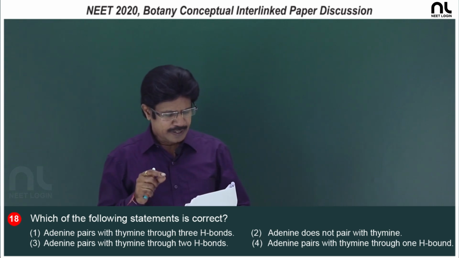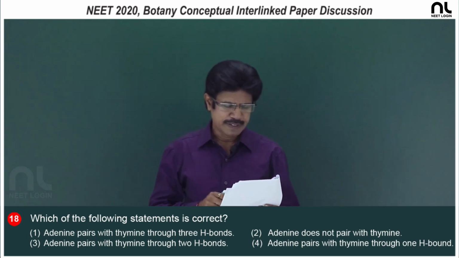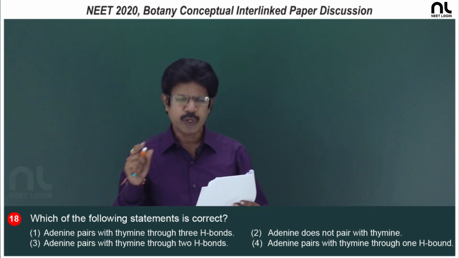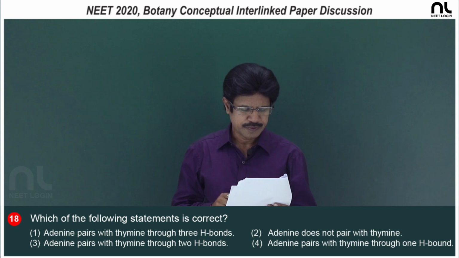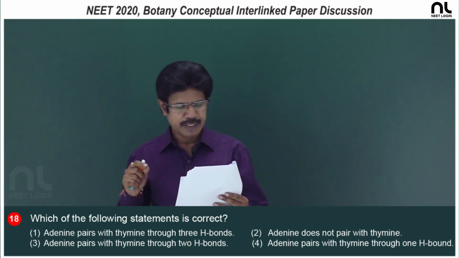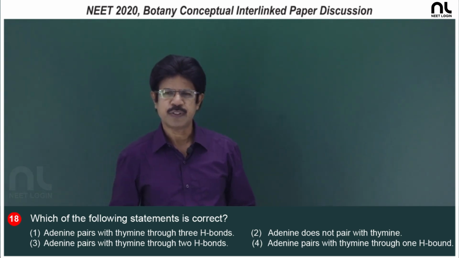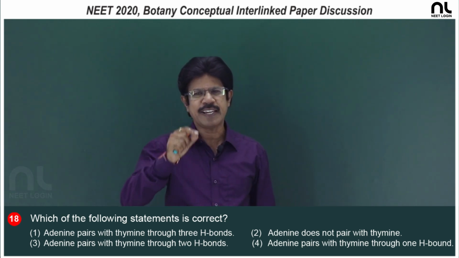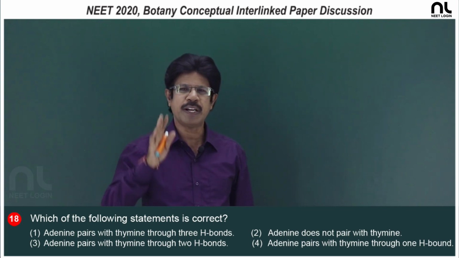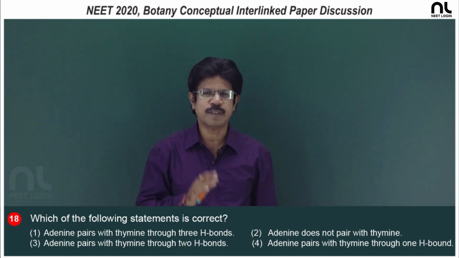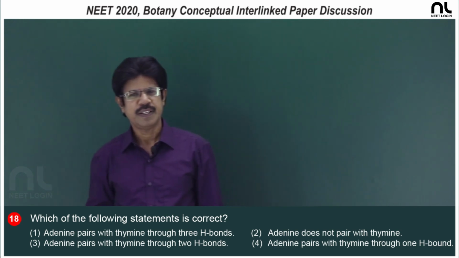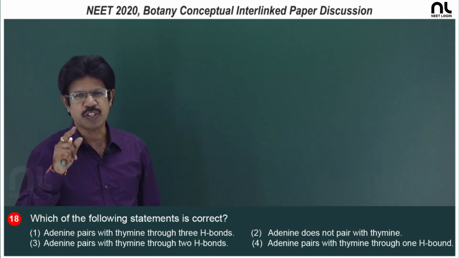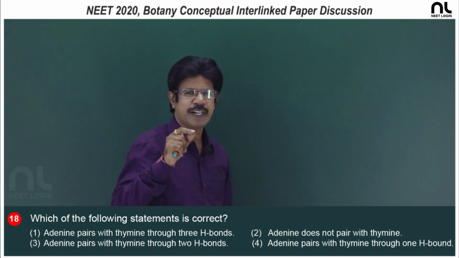Second option, adenine does not pair with thymine, that is going to be wrong. Third, adenine pairs with thymine through 2 hydrogen bonds, right. Fourth, adenine pairs with thymine with 1 hydrogen bond, that is going to be wrong. So, purines, which are adenine and guanine, are dicyclic and heterocyclic. The total number of carbon nitrogen rings in the purines is 4. In the case of DNA pyrimidines, thymine and cytosine, it is 2, each pyrimidine having 1 carbon nitrogen ring.